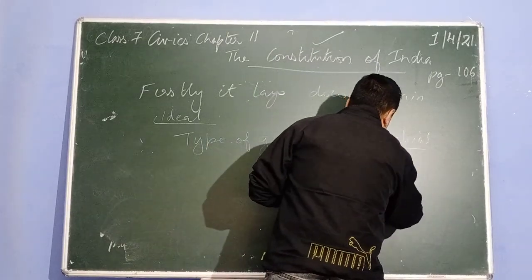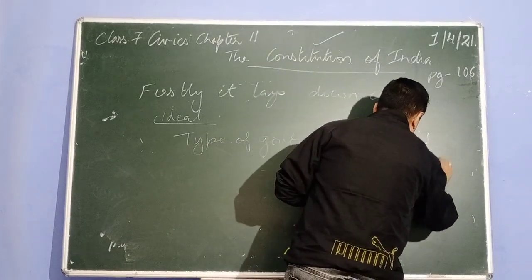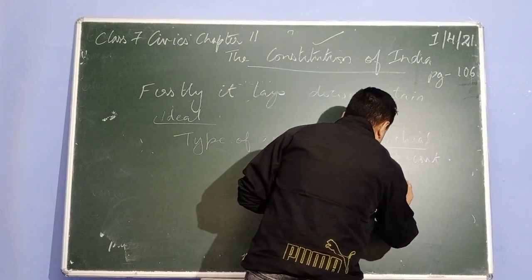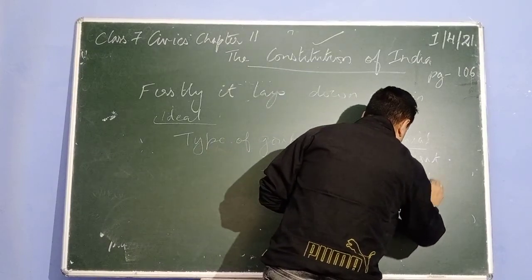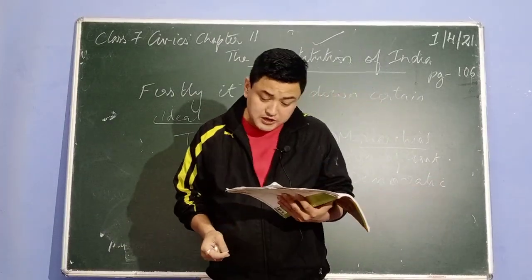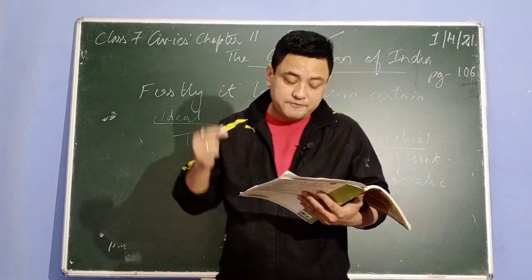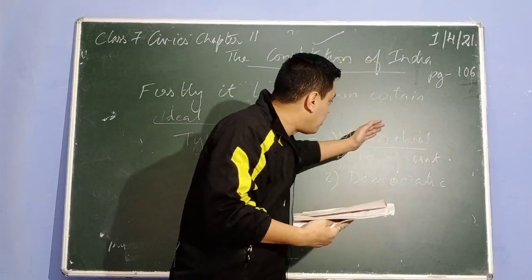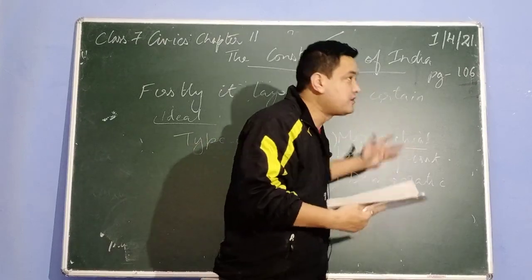Monarchical form of government, number one. Number two is democratic. That is federal also, quasi-federal also. So, what type of government? It defines and determines the power exercised by various organs of the government.